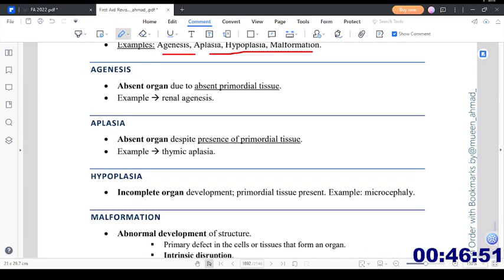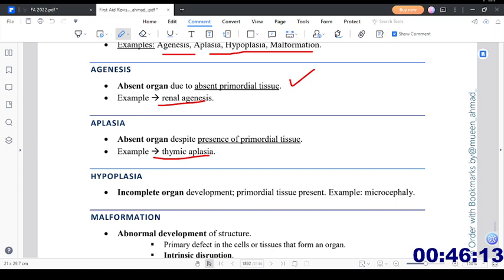Agenesis is an absent organ due to absent primordial tissue. Examples include renal agenesis, where one or both kidneys are not formed at all. Then aplasia is an absent organ despite the presence of primordial tissue. For example, in thymic aplasia, the primordia are present, but the structure has not been formed. Agenesis means the structure has not been formed in the first place. Aplasia means that the primordial tissue was there, but it did not differentiate into the complete structure, for example thymic aplasia.